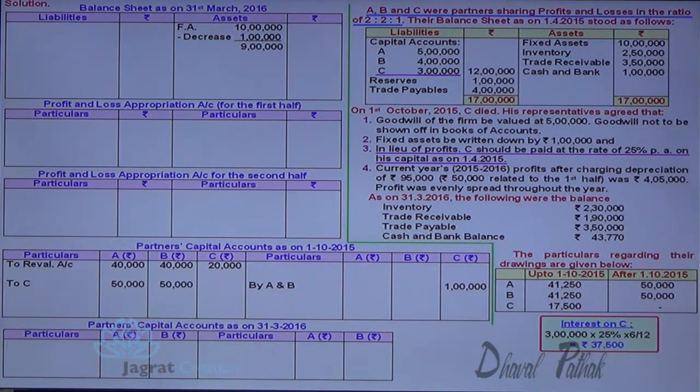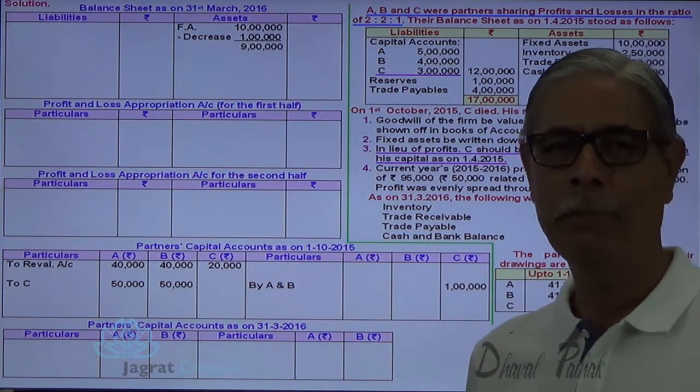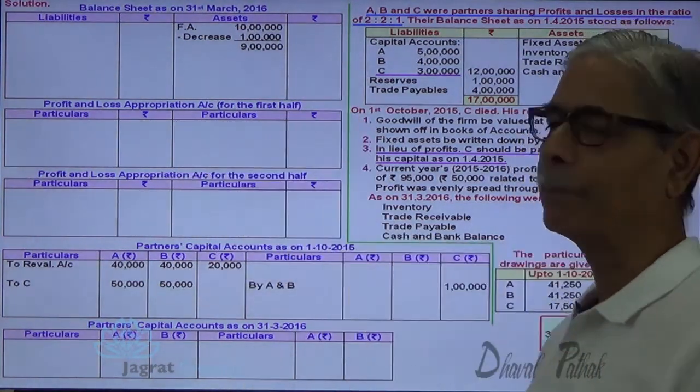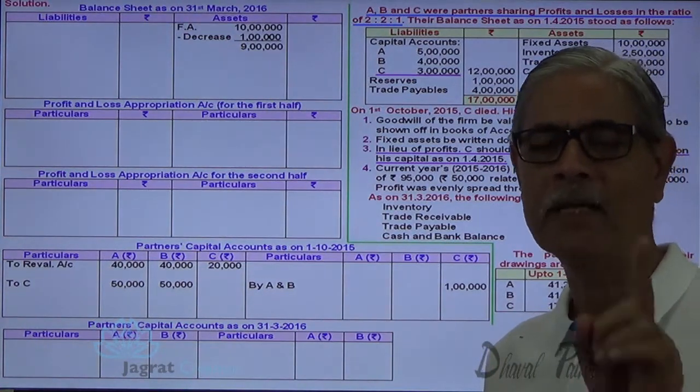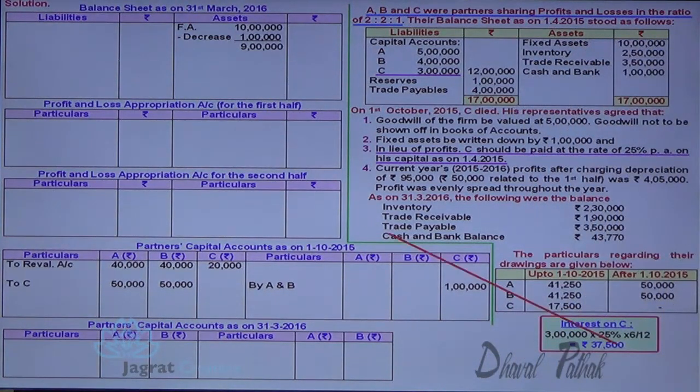So he is entitled to 37,500 as a share in profit for 6 months. And this share in profit will be debited to the profit and loss appropriation account for the first 6 months, and C's capital account is to be credited for that.